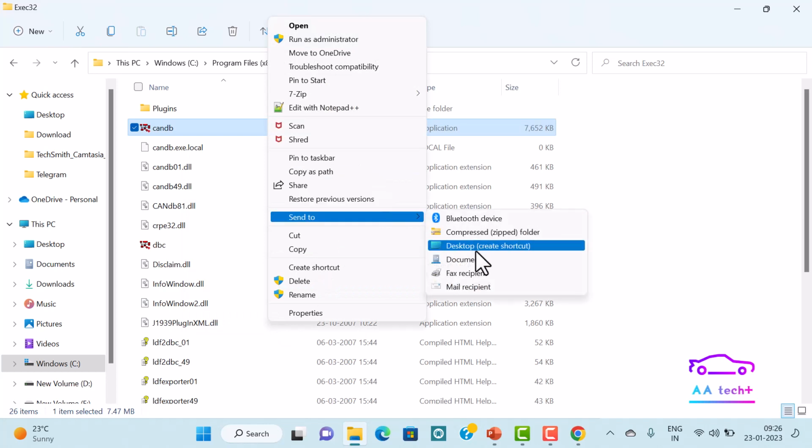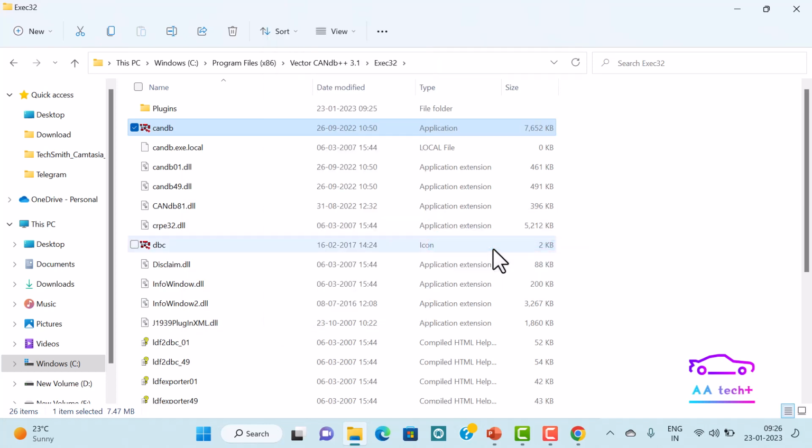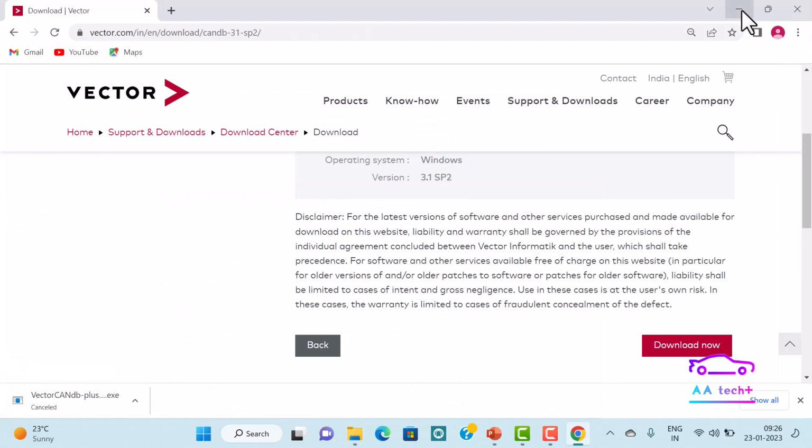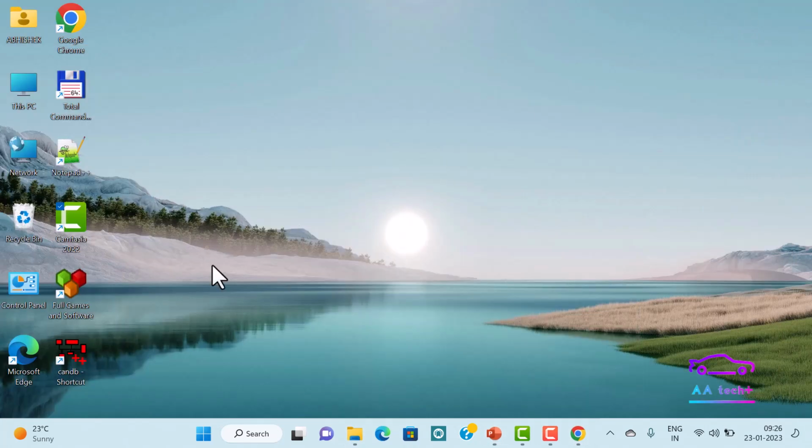Send to, create shortcut. Let's go to the desktop and see. Yeah, it is created as a shortcut here. Once I double click on this application, it will be launched. Here we are with the installation of Vector CANdb++.